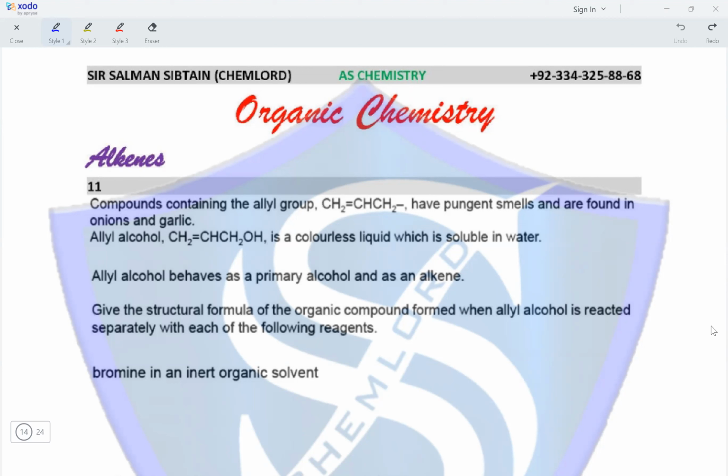reagents. So the first reagent is bromine in an inert organic solvent. Adding bromine results in the reaction of bromine with the alkene group of allyl alcohol. So bromine will add on to both the carbon atoms having a double bond between them, forming the compound CH2Br, single bonded to CHBr, which will be single bonded to CH2OH.